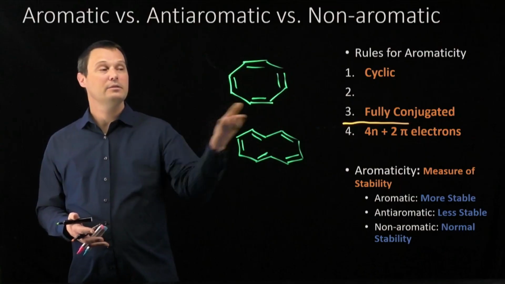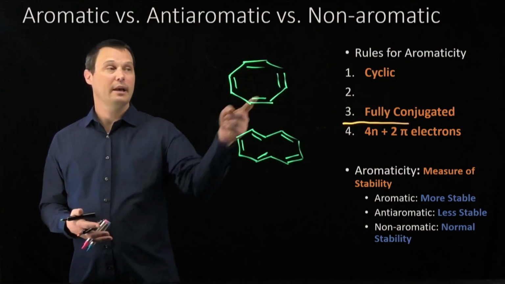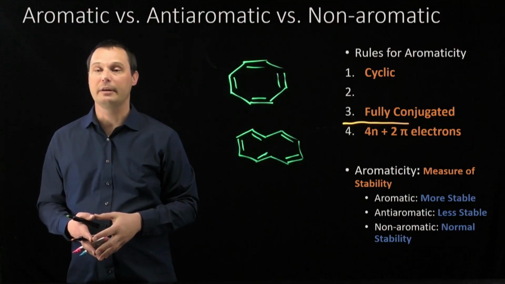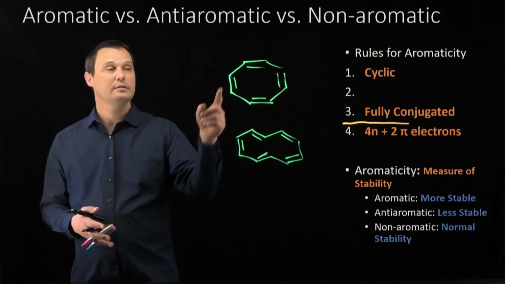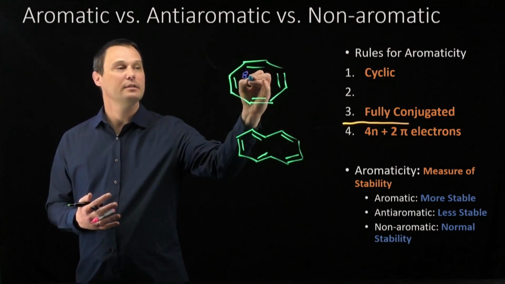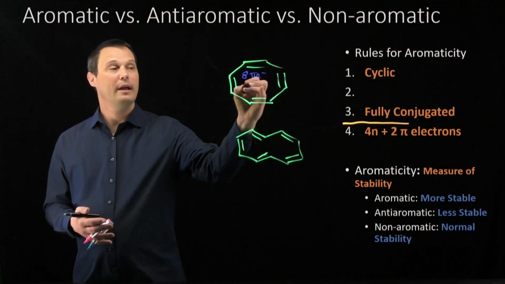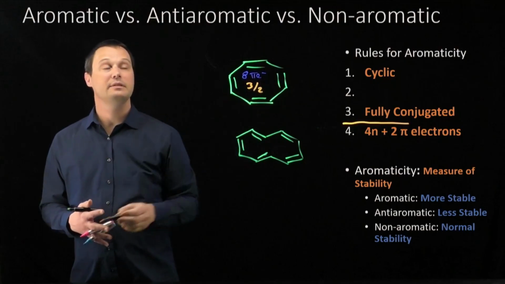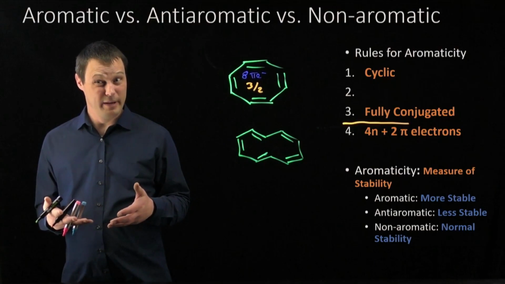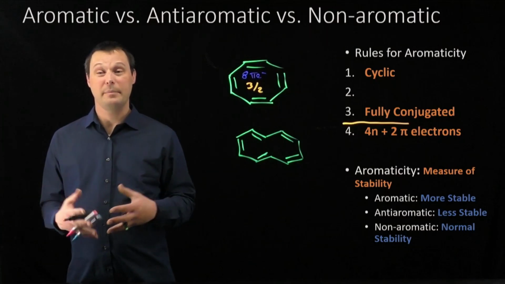With that in mind, let's look at cyclooctatetraene. Just looking at it, it's certainly cyclic, and it has a p orbital at every position. It is fully conjugated. If we count up the number of pi electrons, each pi bond contributes 2 electrons. That gives us a total of 8 pi electrons in cyclooctatetraene. Solving for n, that should give us 3 halves, which means cyclooctatetraene looks like it should be anti-aromatic. Do you think it wants to be anti-aromatic? No, it would really prefer to not be anti-aromatic.